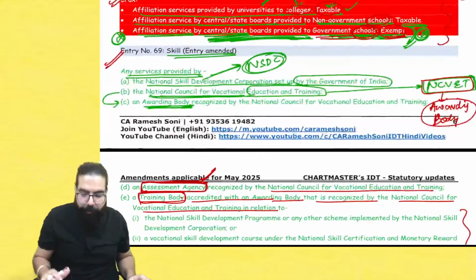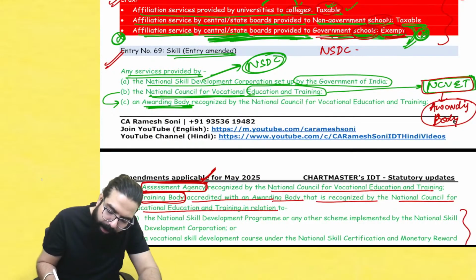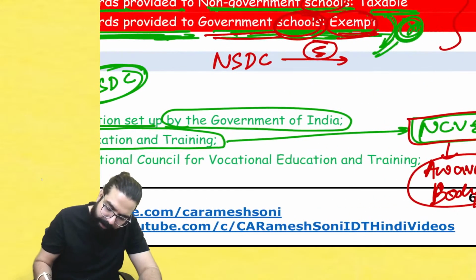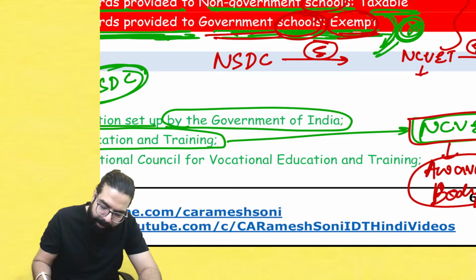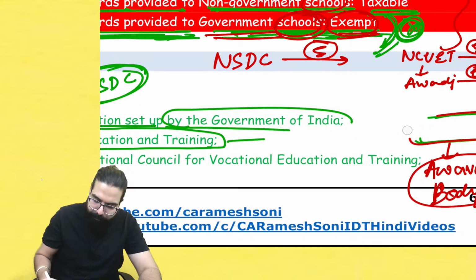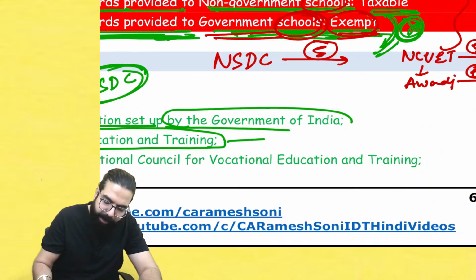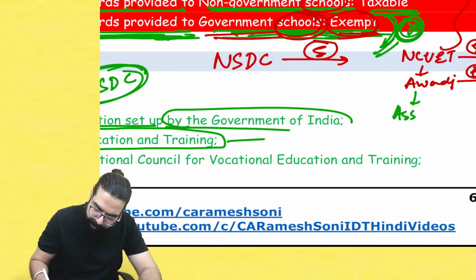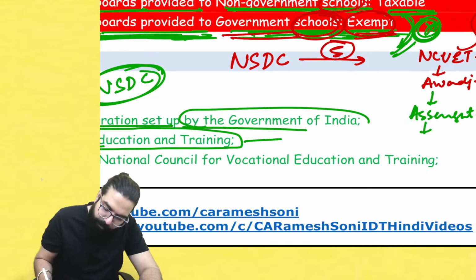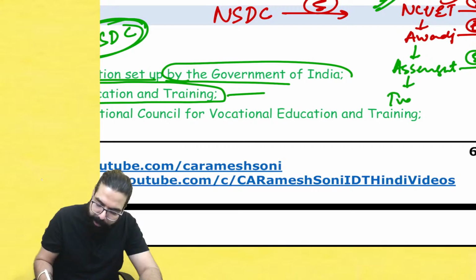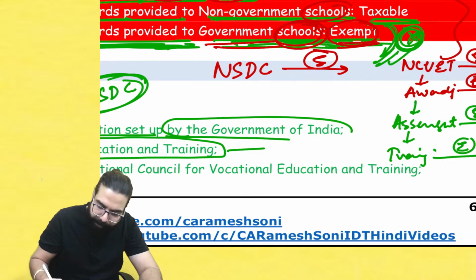You can remember one simple point. There is NSDC. NSDC's service is exempted. Okay sir. There is NCVET, National Council for Vocational Education and Training. Their services are exempted. Under them, the awarding body, their services are exempted. Under the awarding body, we have the assessment body, going ahead and taking exams, etc. Their services are exempted. Under them, we have the training body who will give trainings, etc. Their services are also exempted.